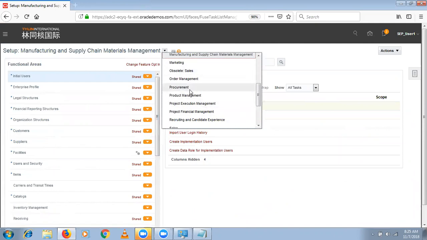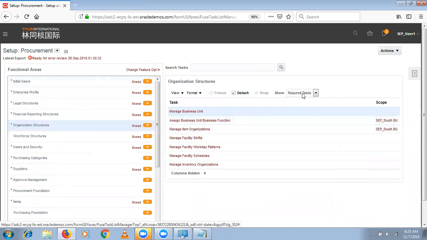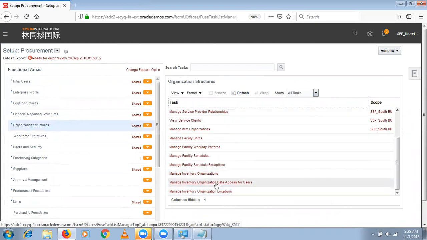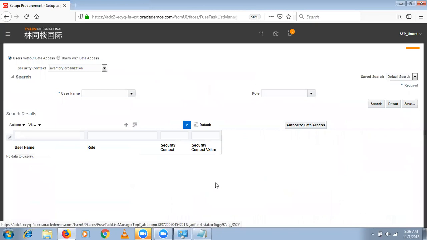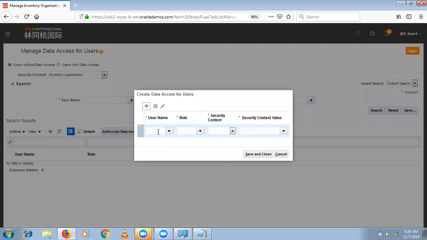Navigate to the procurement offering. Select the organization structures functional area. Select show all tasks. From here, from manage inventory organization data access for users, you can provide the data access. Select add row, select SCP_user1 having the manufacturing engineer role. This user can access all these privileges in the manufacturing plant. In which plant? SCP_Hyderabad inventory. Select save and close.